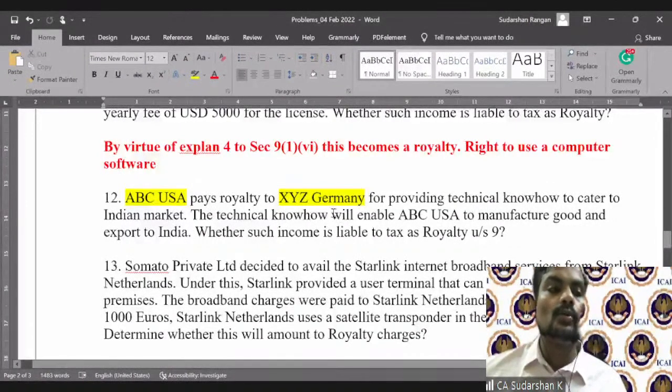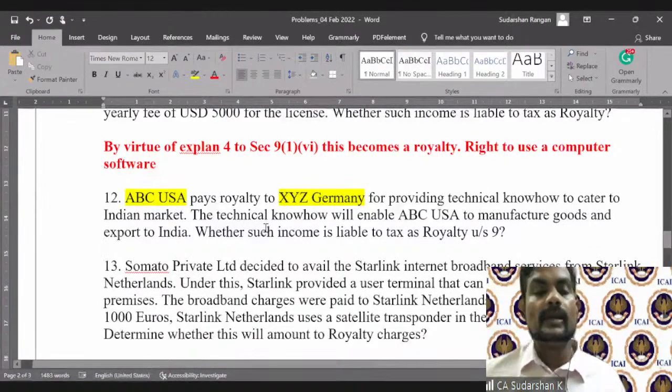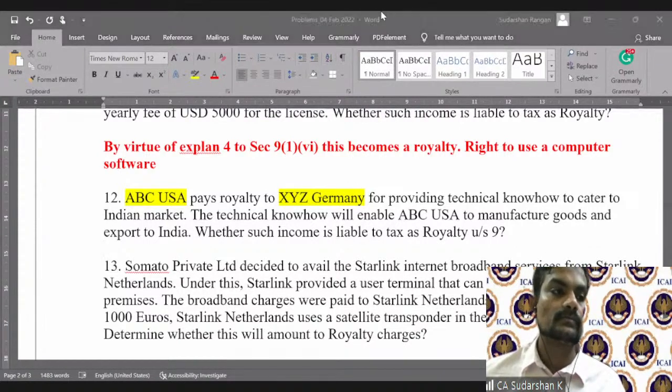The technical know-how shared by XYZ Germany will enable ABC USA to manufacture goods and export to India. So USA pays royalty to Germany. Why? Germany provides technical know-how to cater to the Indian market. Based on this technical information input, ABC USA manufactures goods and exports to India. Whether such income is liable to tax as royalty under Section 9.